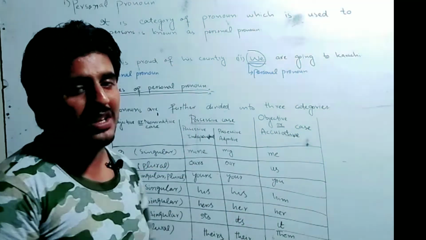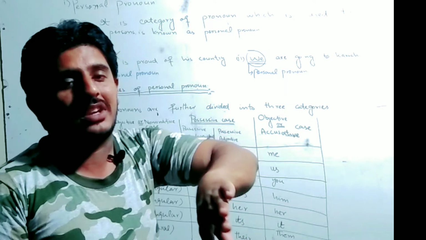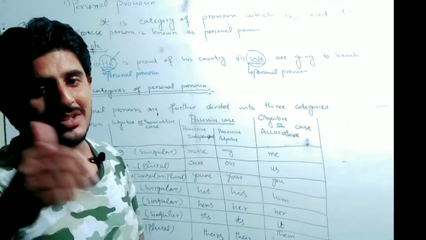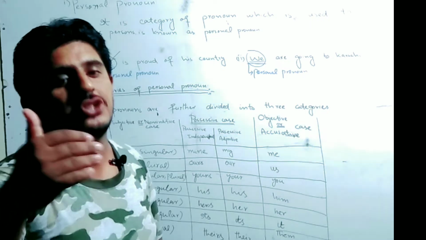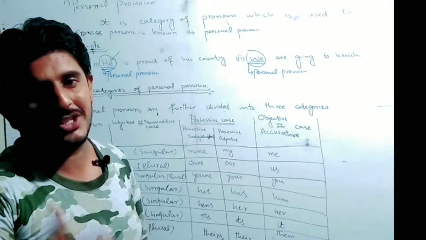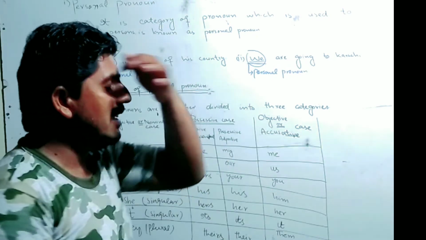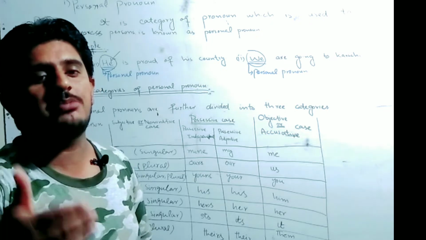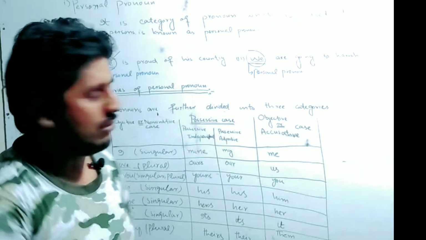Its possessive independent is yours, and its possessive adjective is your. Its objective or accusative case is you.